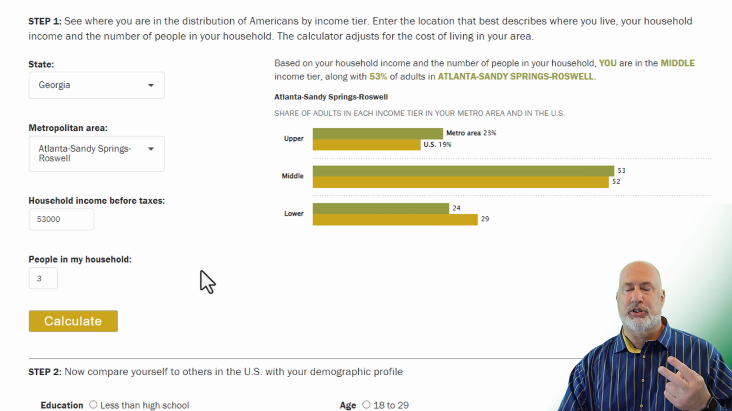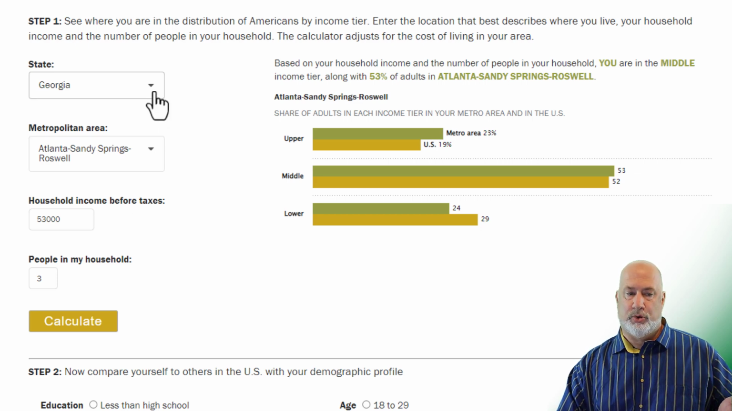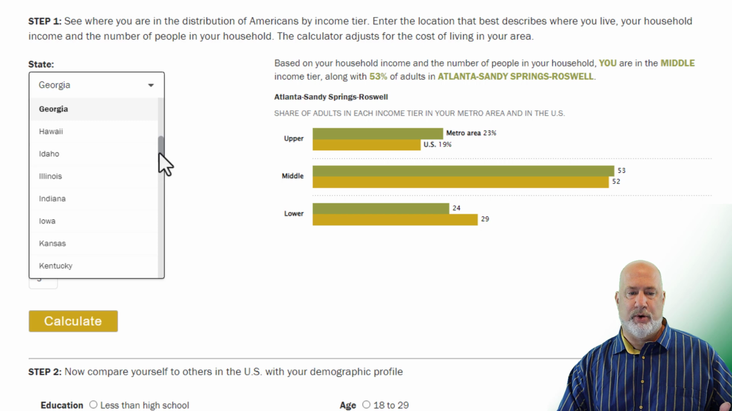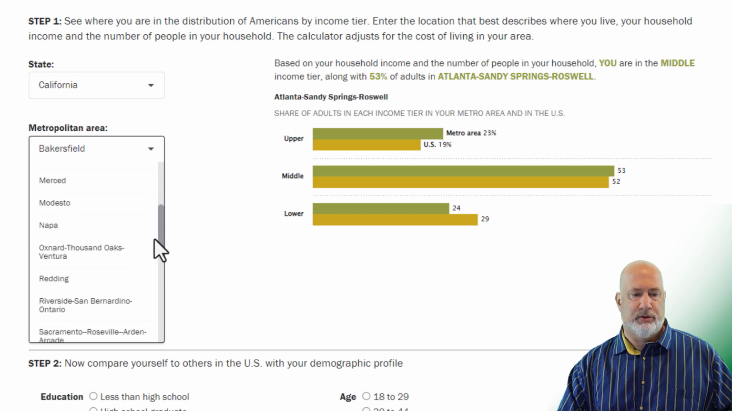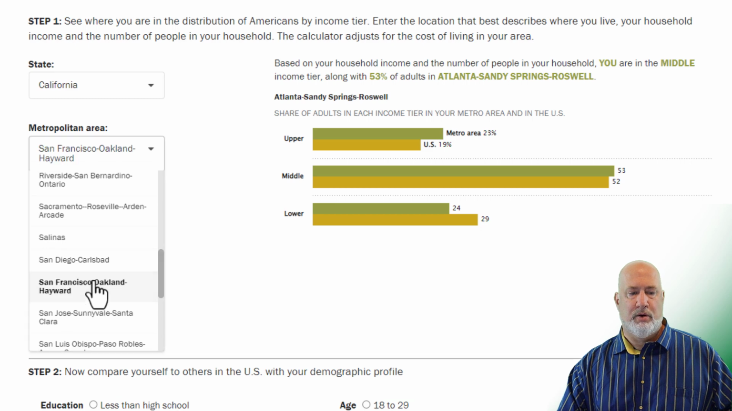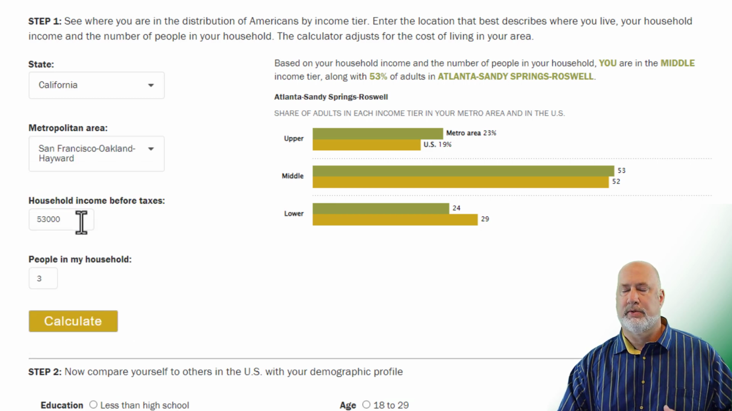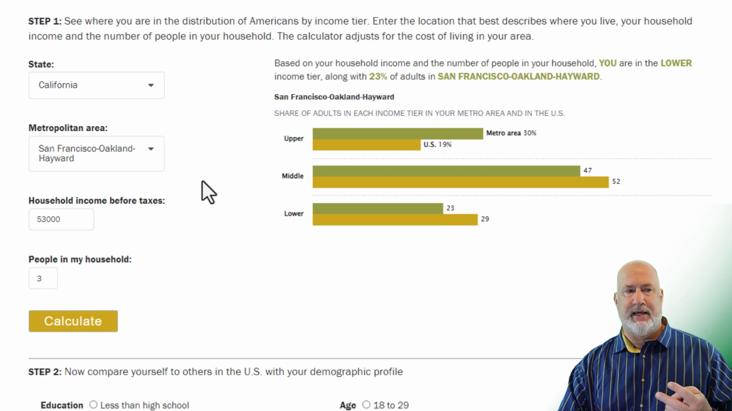The second item that could change this is where you live. This has to do with your cost of living adjustment. I'm in Georgia. I'm going to change this to California, and I'm going to pick somewhere expensive. Let's go to San Francisco, Oakland, Hayward. Same numbers, calculate. Just went from middle to lower tier again. So those are the two factors that can tie in here.